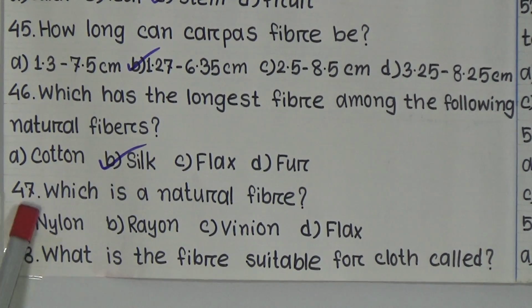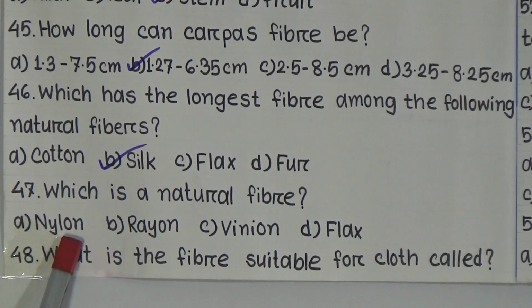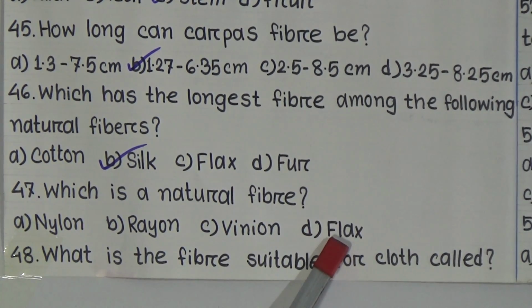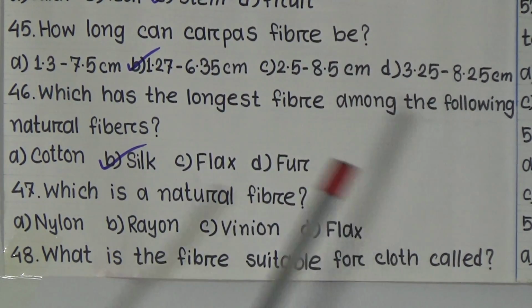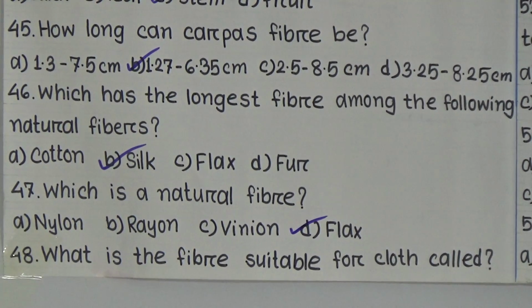Now, question number 47. Which is a natural fiber? Options are nylon, rayon, venon, flax. And I hope you can guess the correct answer. The answer will be option D, flax.